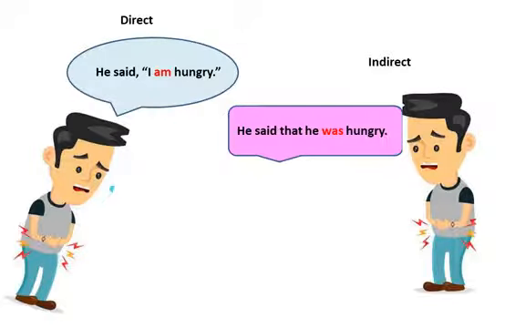Children, check the pictures in the slide and read the sentences. First is direct, second one is indirect. He said, "I am hungry." The indirect, he said that he was hungry. You see the verb tense is changed. Am in the direct and was in indirect. You can see the quotation marks in the direct, but the quotation marks are removed in the indirect.